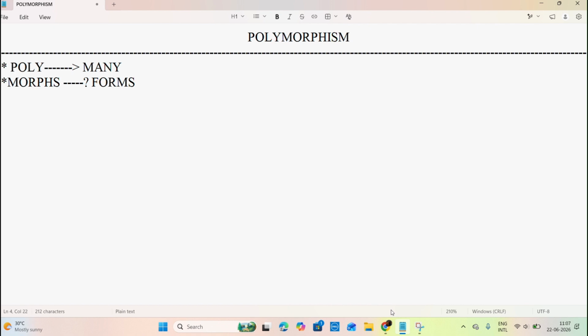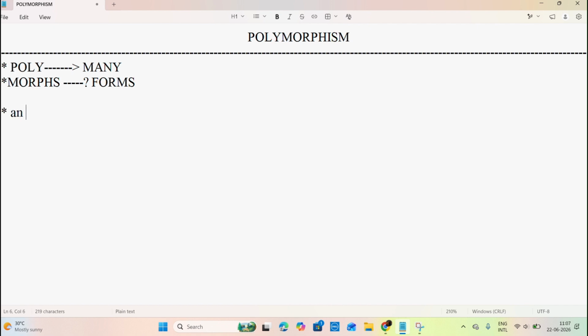If you observe clearly, there are some hospitals with a polyclinic, where multiple doctors for different diseases are available. Next, a polytechnic college is available. Polytechnic means multiple technologies. Are you able to understand what I am saying? That is nothing but polymorphism. So try to understand what is meant by polymorphism.